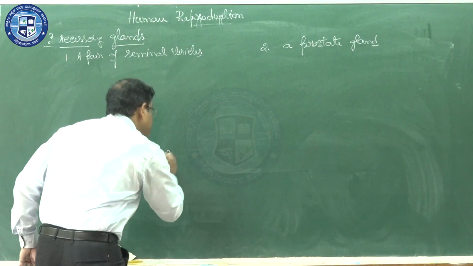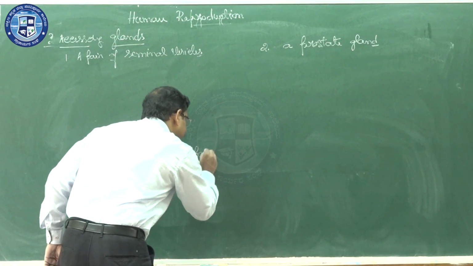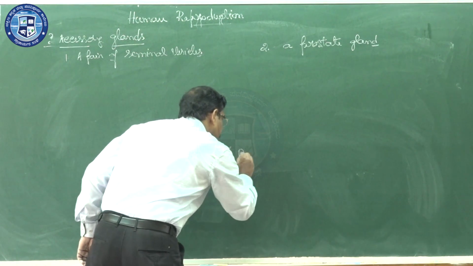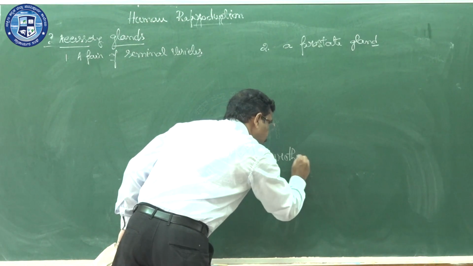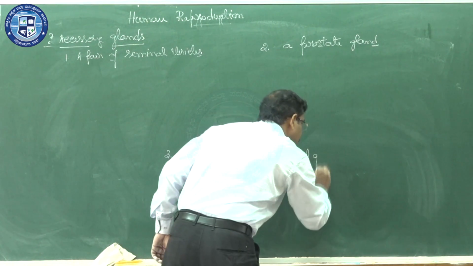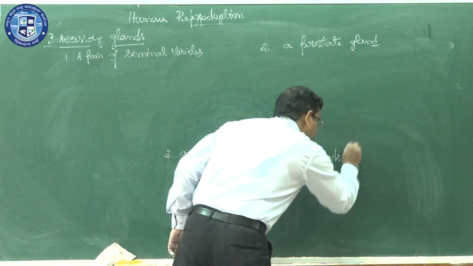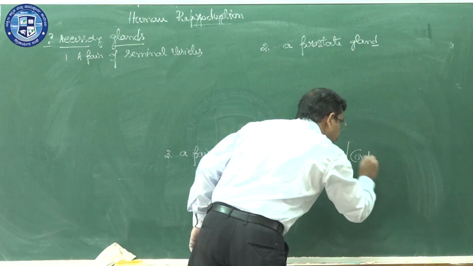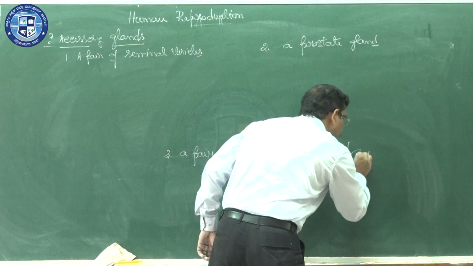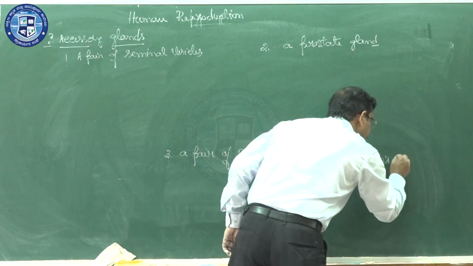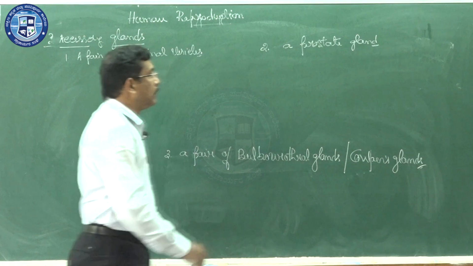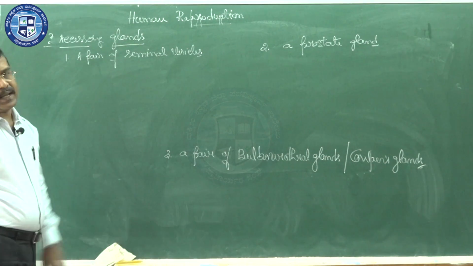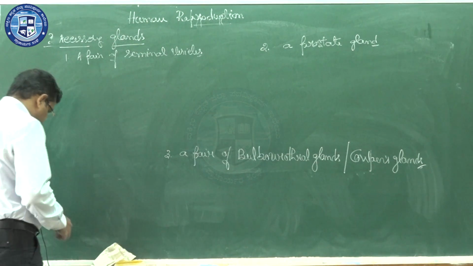Third one is a pair of bulbourethral glands, also known as Cowper's glands. Again plural, two will be there. So these are the three accessory glands present in the male reproductive system.